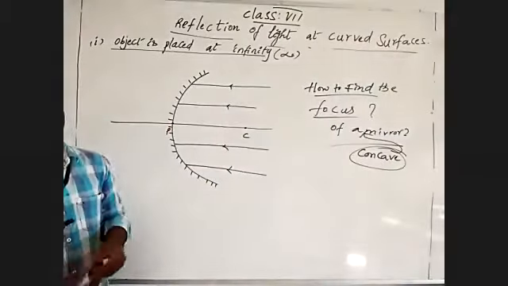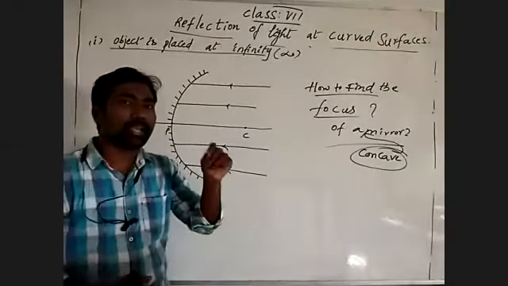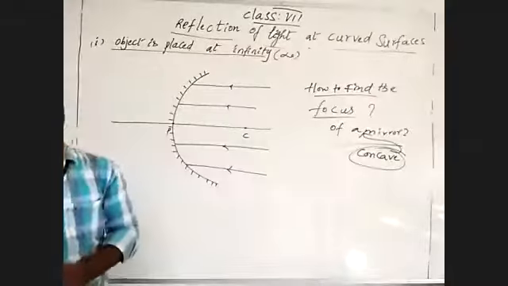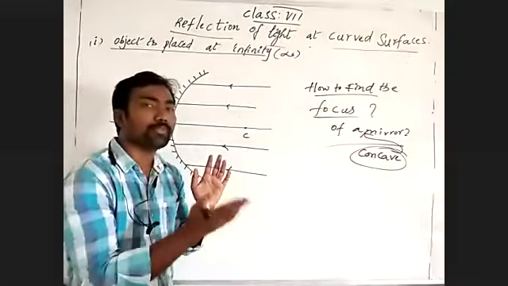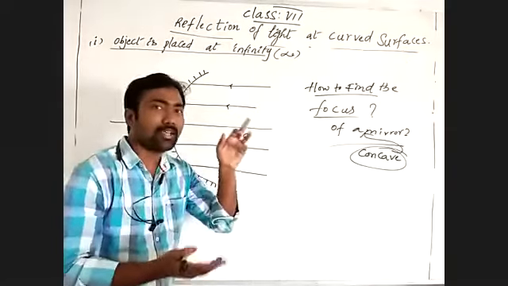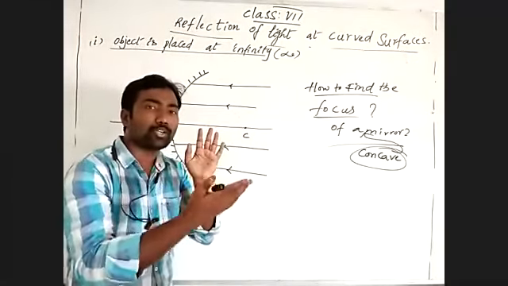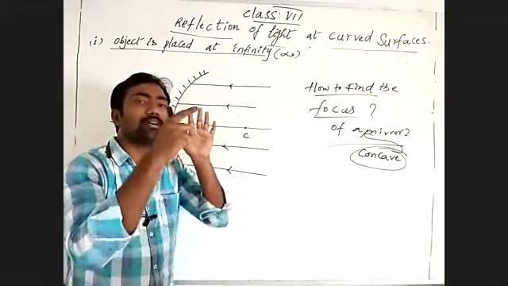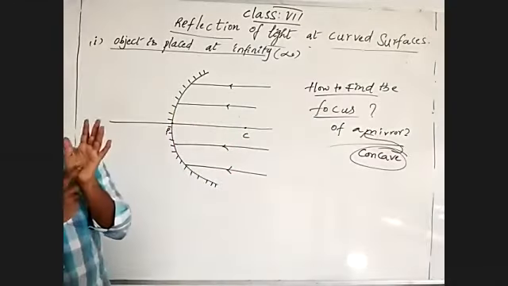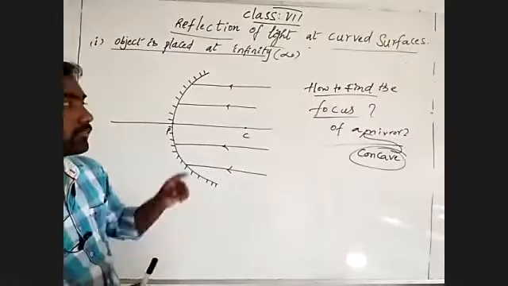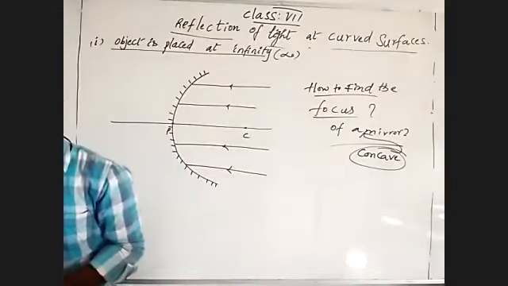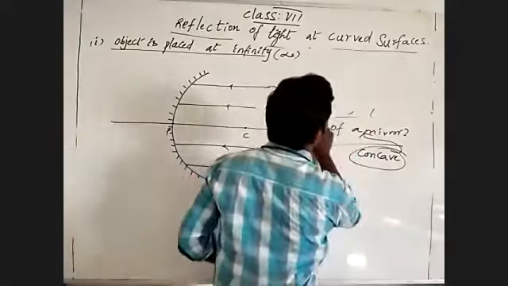The brightest black spot is where the paper burns. The position where the paper burns by reflection of sunlight is nothing but the focus point of the mirror. What I'm saying to you is the focus point of the mirror. By that, we can find the focus of the mirror.